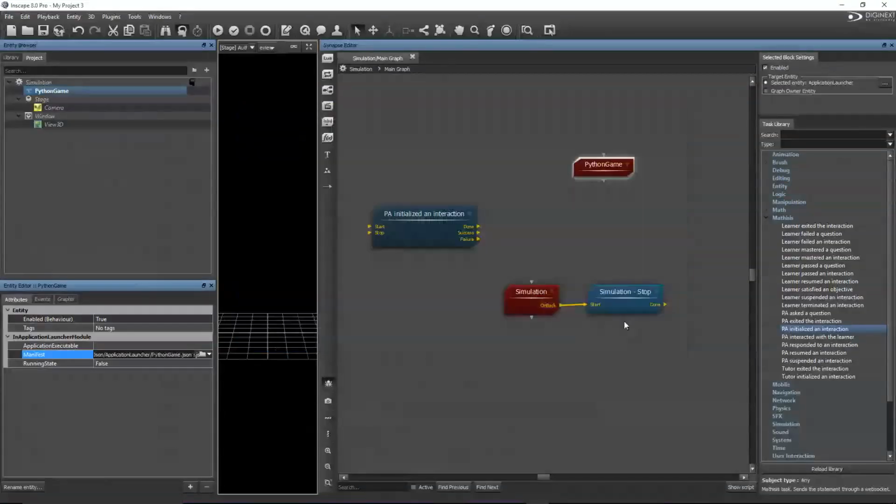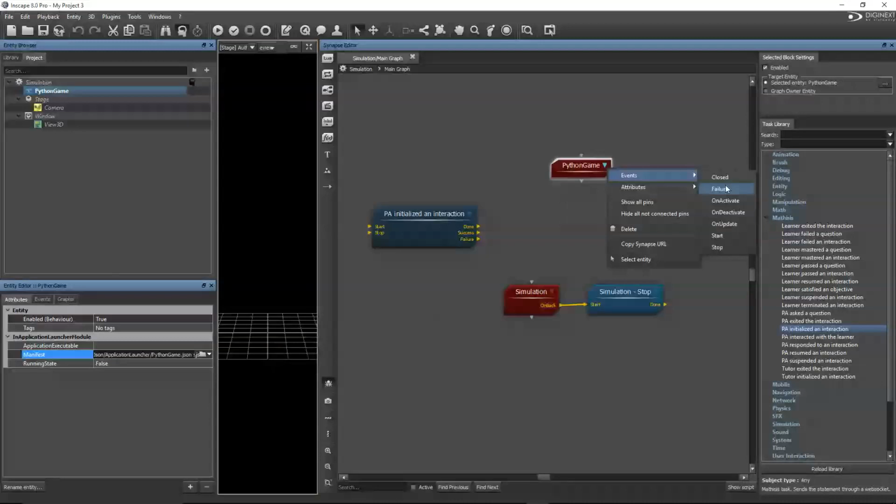Okay. And then you have the possibility with these building blocks to play with events. Here I have at my disposal several events, like the start event or the closed event. So for example, I will choose the start and the closed event. It is important to say that some events are predefined, like the start and the closed one.